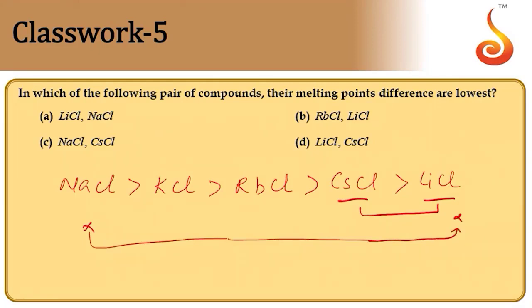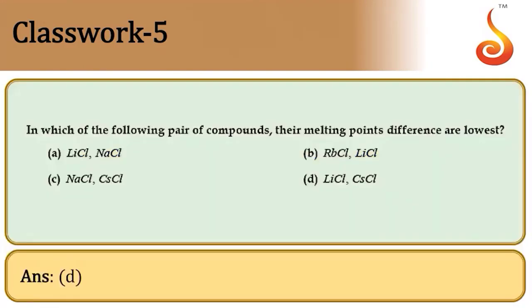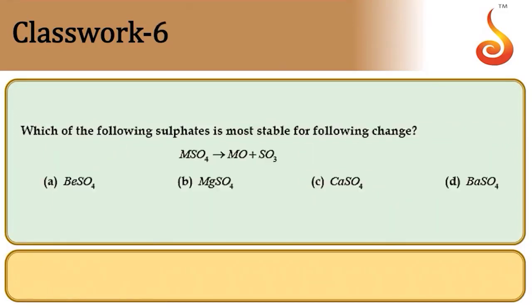Suppose you take sodium chloride and then lithium chloride, they have a large melting point difference between these two. Question is, which pair has the lowest melting point difference? Therefore it is cesium chloride and lithium chloride, implies option D is the correct answer. So lithium chloride and cesium chloride is the answer.